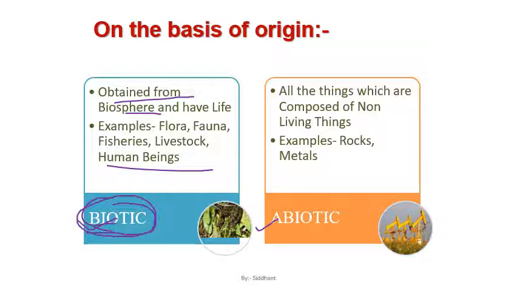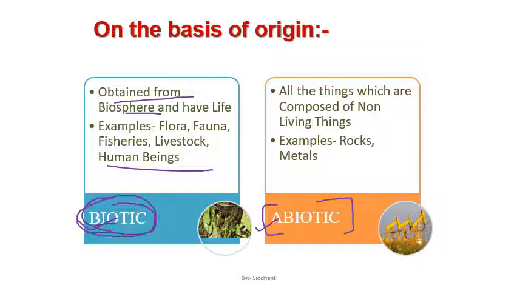And the similar product which we get from nature itself, but it is not having life in it. All right, the source is similar. What? It is nature. For biotic also, nature is the source, and for abiotic components also. But in abiotic, life is not associated.